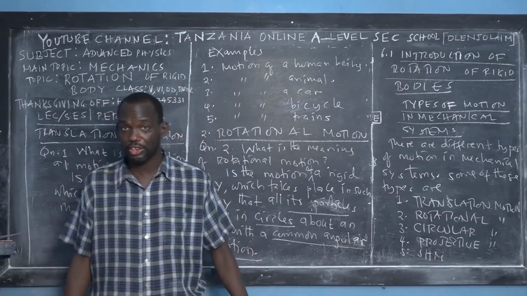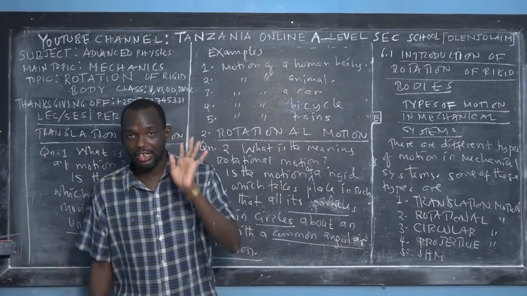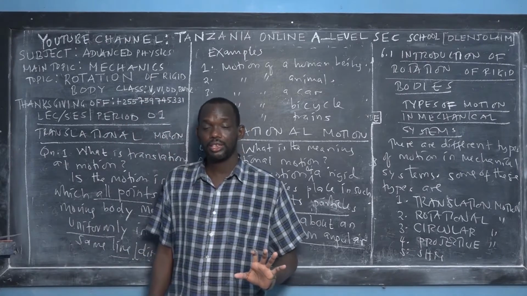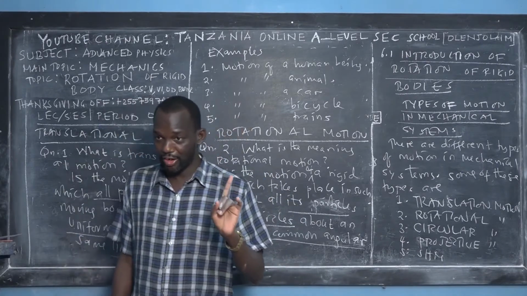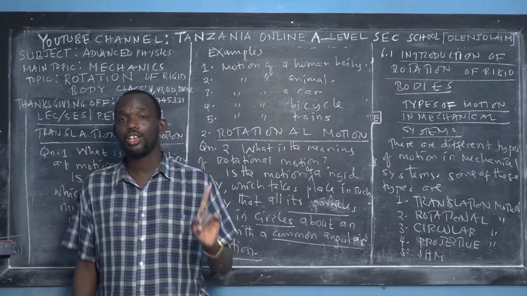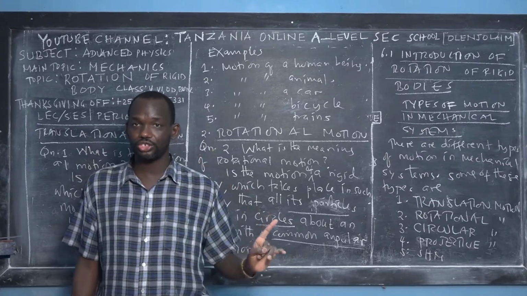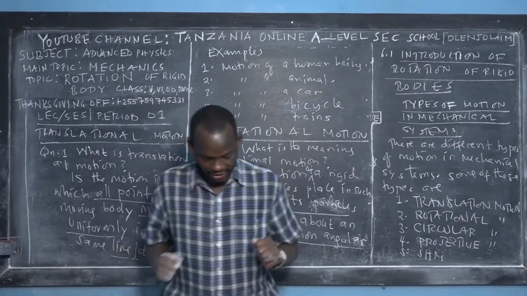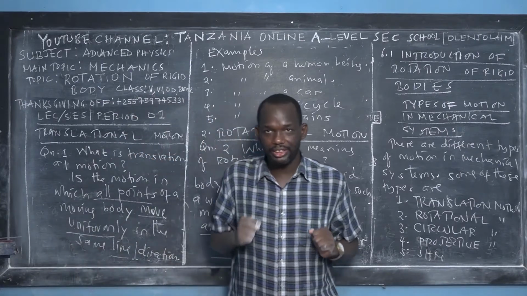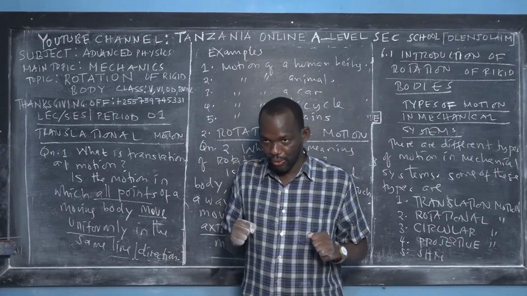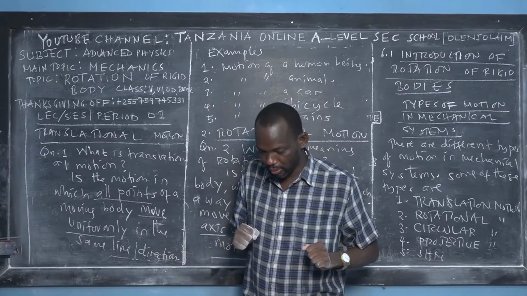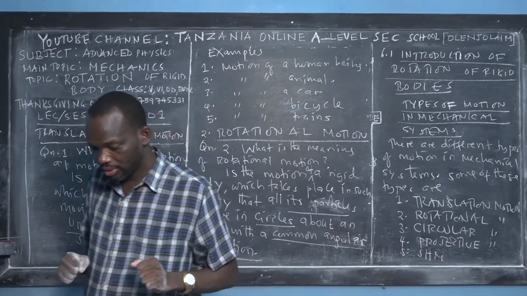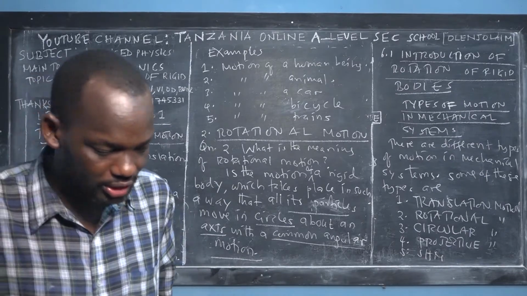Let me represent first circular, then I will make a demonstration to differentiate with rotation. Are you ready? So suppose that I'm at this point A, and I want to move in circular motion. So I'll be moving like this. So this is circular.